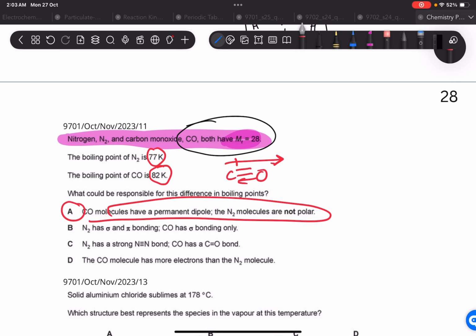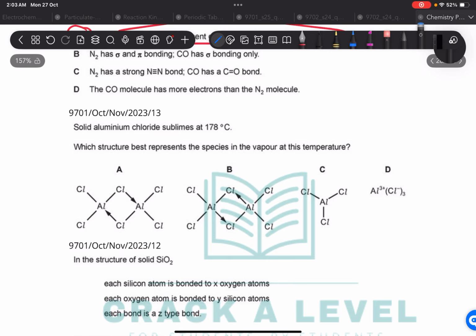Look, they have the same amount of van der Waals. How do I know it? Because count. Nitrogen has 14 plus 14. How many electrons does nitrogen have? They're going to have approximately the same electrons. I don't care about the electrons, because when you have permanent dipoles, definitely your melting and boiling point is going to be higher. Permanent dipole.